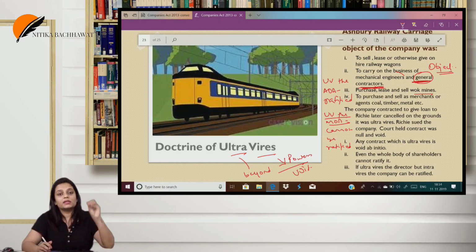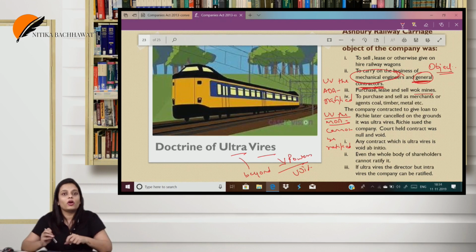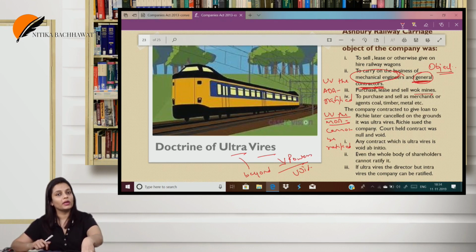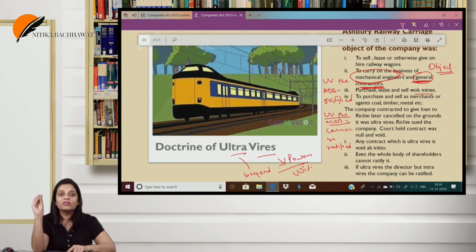In this case, what has happened is that they have agreed to give a loan, and loan is not something which relates to mechanical engineering. So the court held that the contract is void. And in fact, even if the company calls all of its shareholders and says give the consent for this loan, it is not valid. So ma'am, they can never give a loan? They must first amend and then give a loan. Here, without amending, they are giving a loan. This cannot even be ratified.